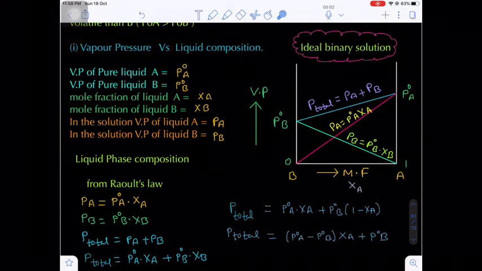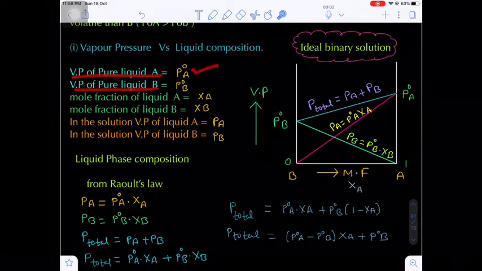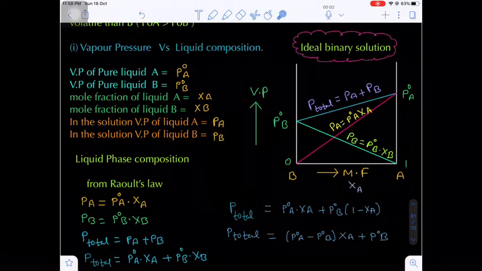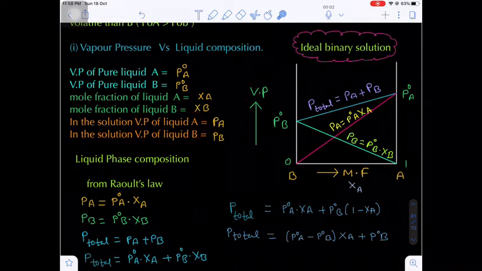So in the last class we completed the ideal solutions, where in an ideal binary solution there are two components, liquid A and liquid B. What will be the vapor pressure of liquid A and liquid B? P naught A and P naught B, and their mole fractions in the solution XA and XB, and in the solution their vapor pressures are PA and PB. Are you getting my point?